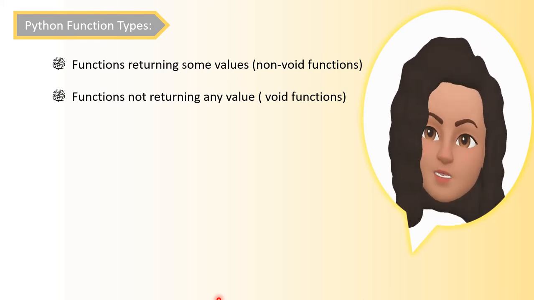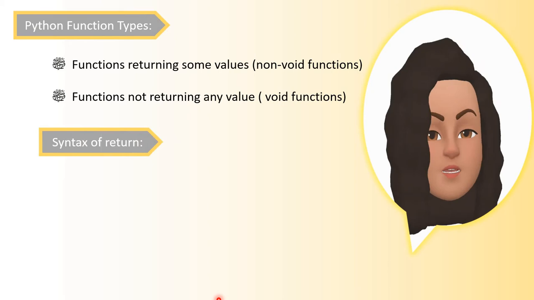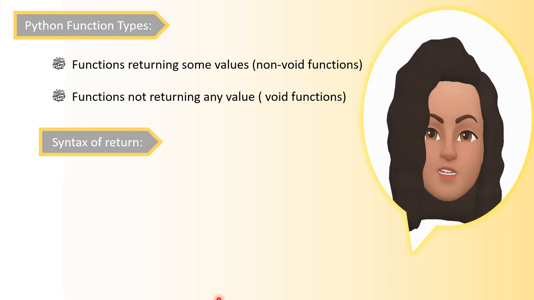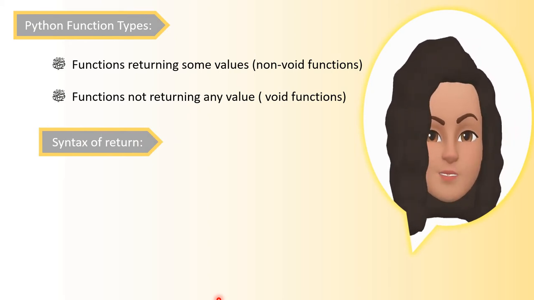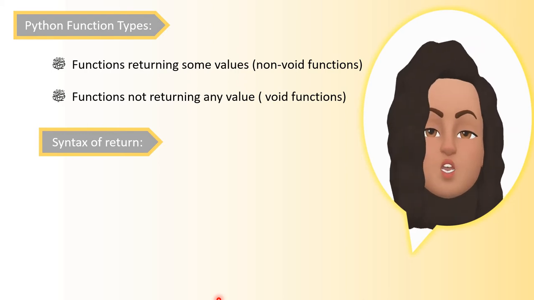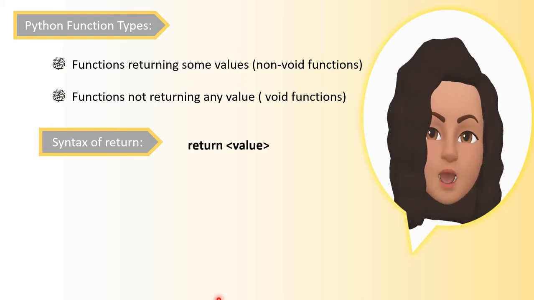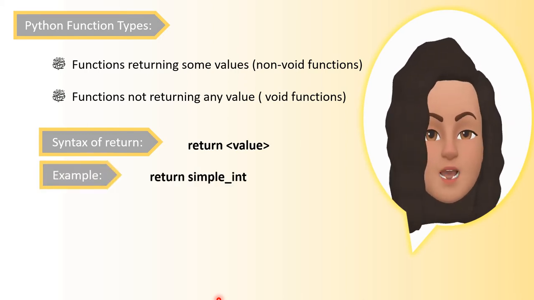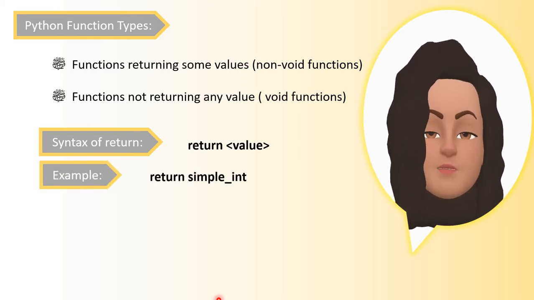We have a statement called the return statement. We have studied in the first part of the function itself, do you remember? The return statement is optional in a function. So let's see the syntax of a return statement. Return, then you have to specify the value. Look at the example, return, the value it's returning here is simple interest.